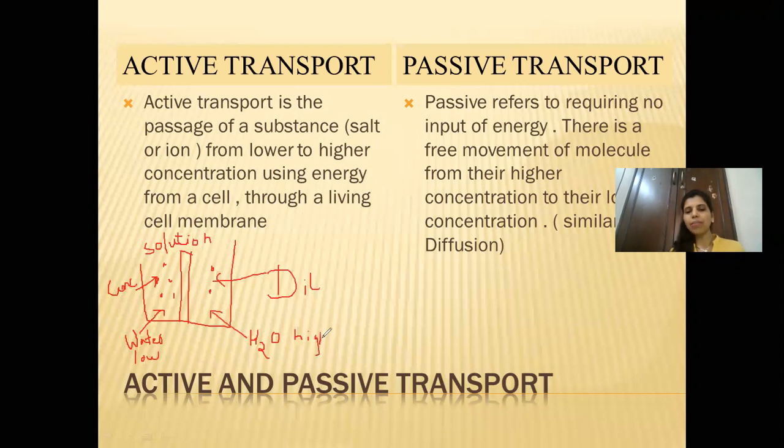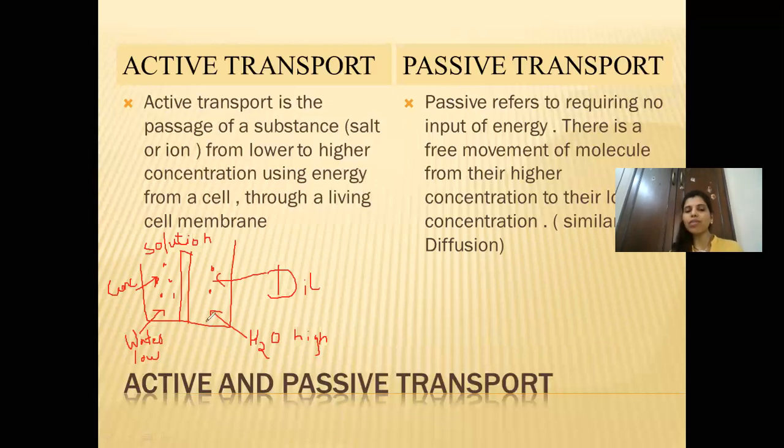Now what is happening is that in active transport the salts are moving from the lower concentration of salt to the higher concentration of salt. With respect to water, it is moving from lower concentration to higher concentration. So you can see it is just the opposite of passive transport. In passive transport, the water molecules move from higher concentration area to lower concentration.